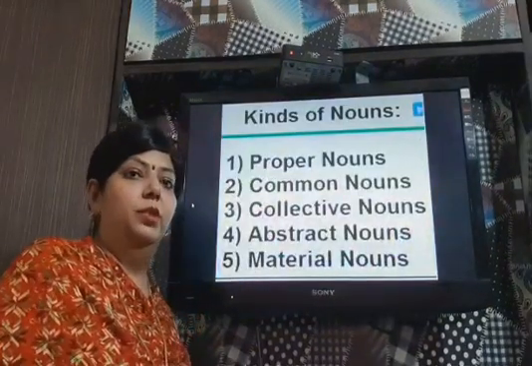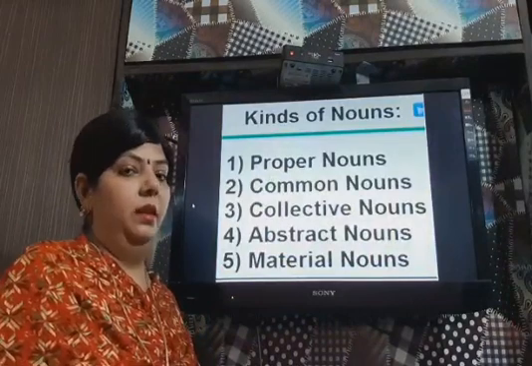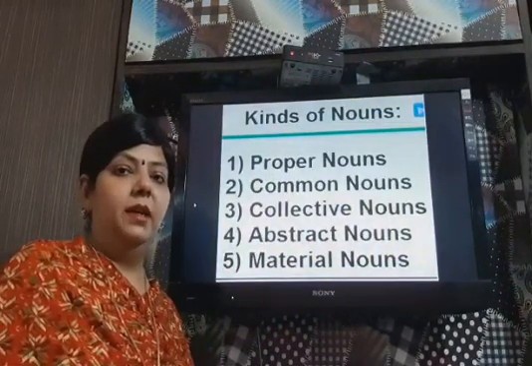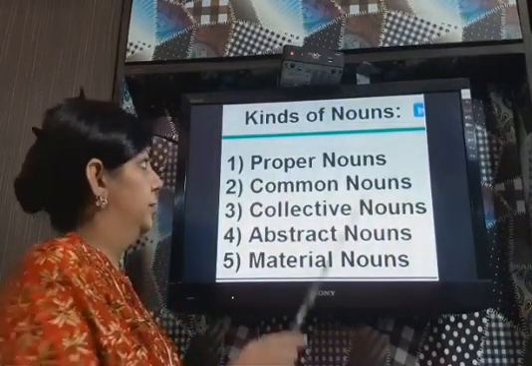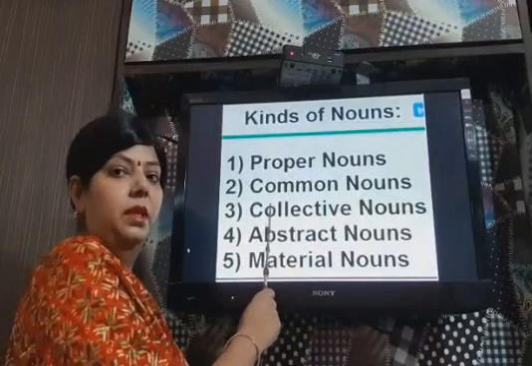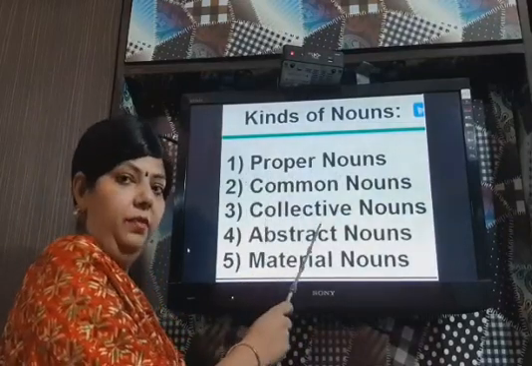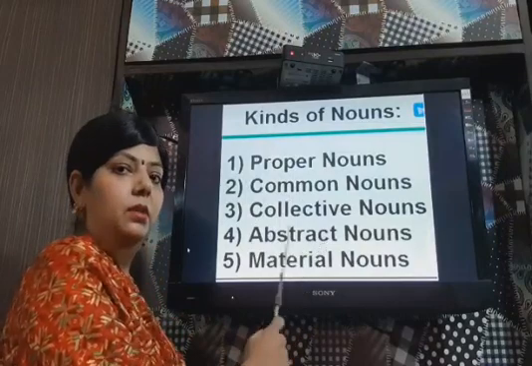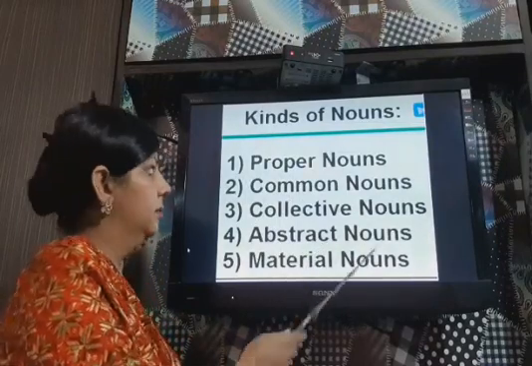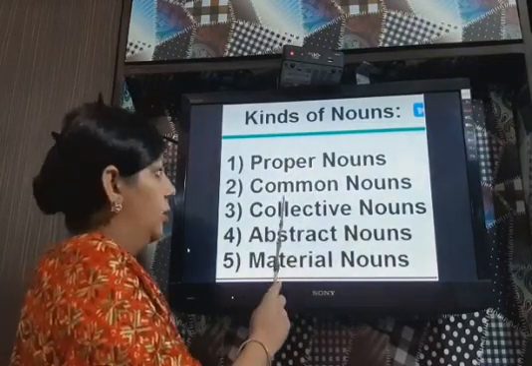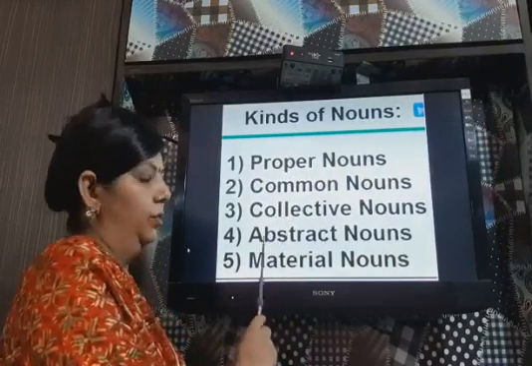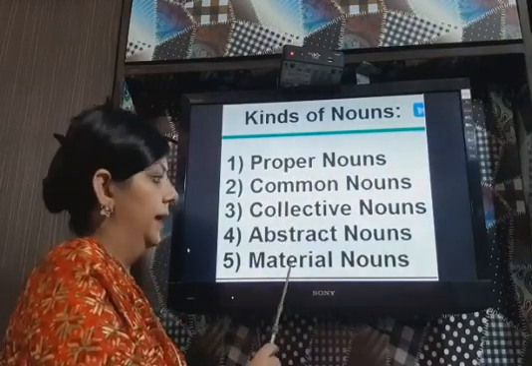So now we come to kinds of nouns. There are 5 kinds of nouns. How many kinds? 5 kinds. First of all, proper noun, then common noun, collective noun, abstract noun, material noun.